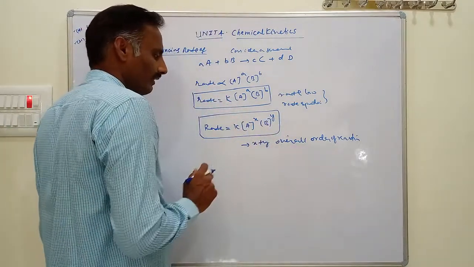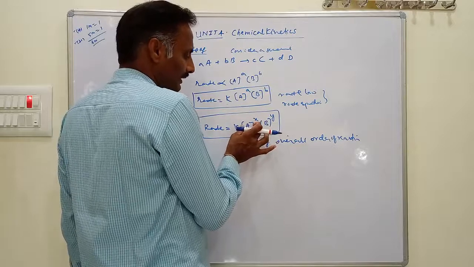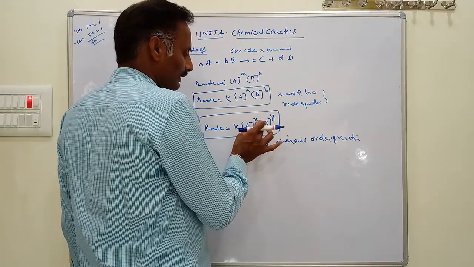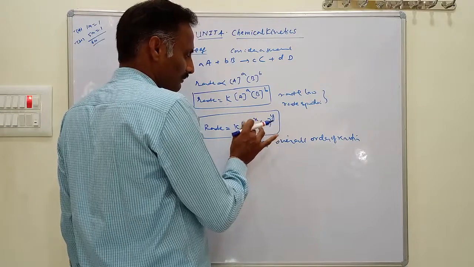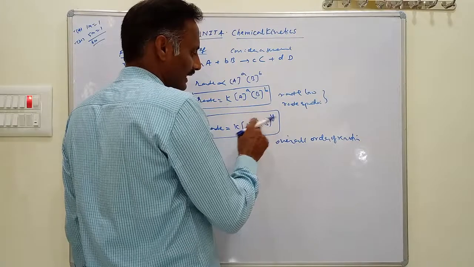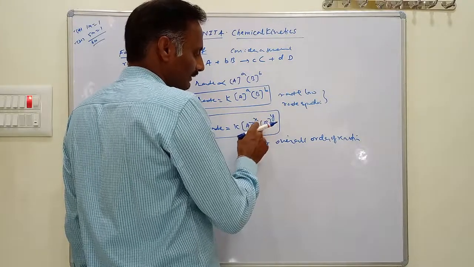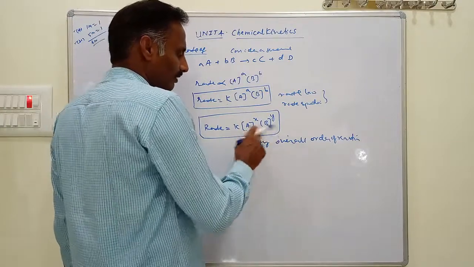Then what is order here? Order is the concentration power raised in the rate law expression of each reactant. The power of each reactant in a rate law expression is called the order of the reaction. This is the overall order of the reaction.